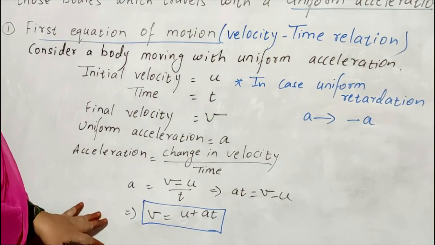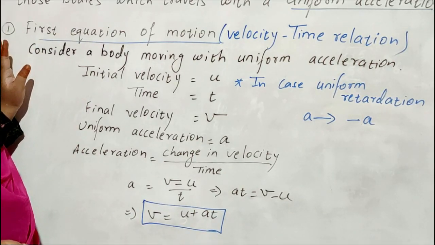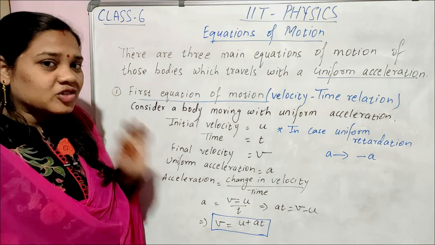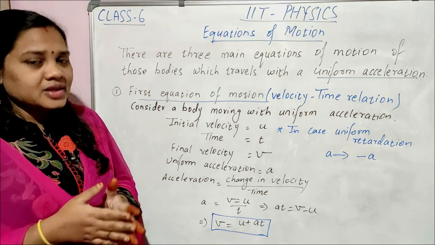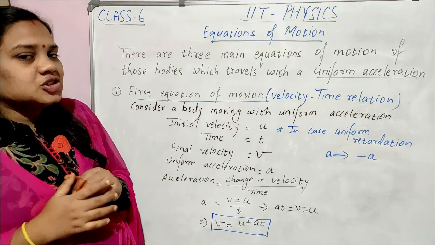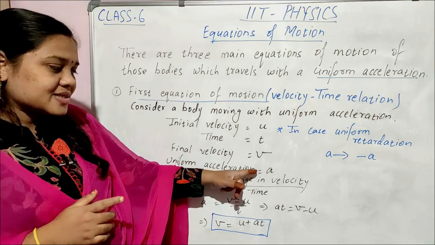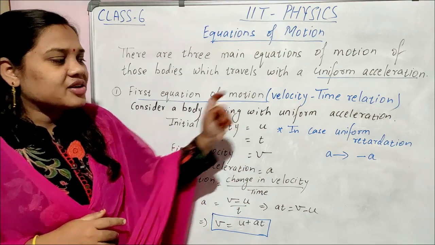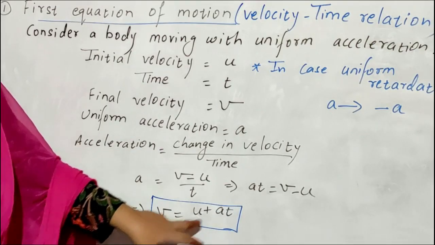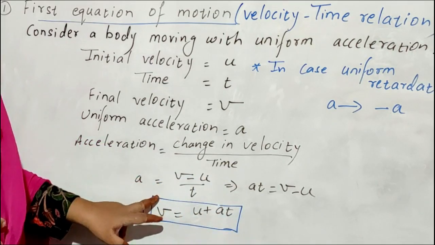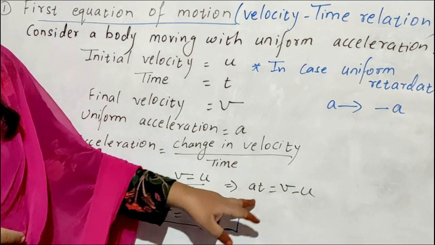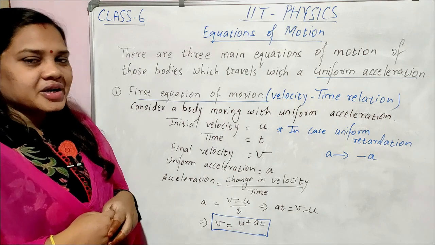Got it? Understood, children? First equation of motion, also known as velocity time relation, is applied for which bodies? Bodies which move with uniform acceleration or uniform retardation. If it's uniform acceleration, we will take plus a. If it is uniform retardation, we will take minus a. What is the first equation of motion? V is equal to u plus at. Final velocity is equal to initial velocity plus product of acceleration and time. Clear, children? I hope you are getting me.